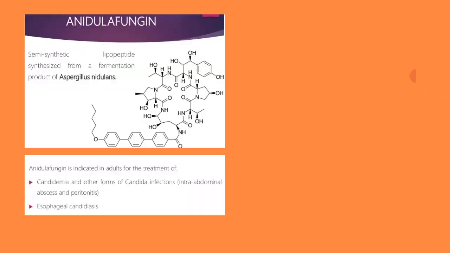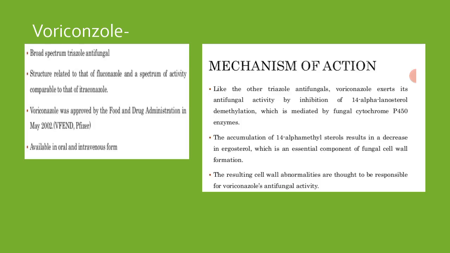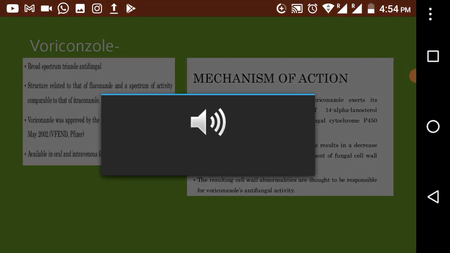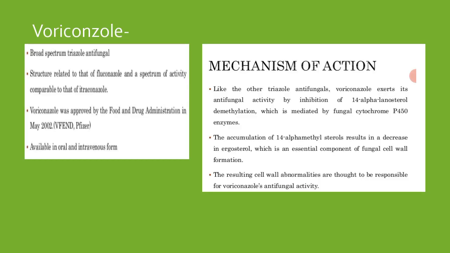Now we will see the third one, called voriconazole. Voriconazole is another antifungal drug which will inhibit or kill the fungal cell. So this is a broad spectrum triazole antifungal agent. Its structure is related to that of fluconazole, and its spectrum of activity is comparable to itraconazole.